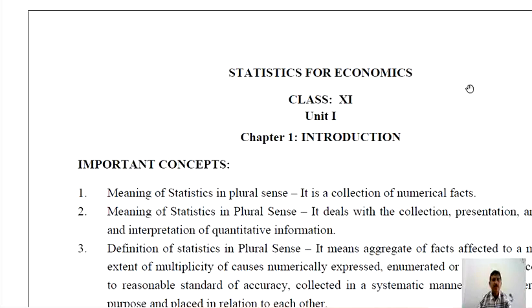Basically, there are two parts of your syllabus. One is statistics for economics and another part is microeconomics. Both are of 40 marks. 20 marks are reserved for project work. It means your whole syllabus is bifurcated into three parts: statistics, microeconomics and project work.